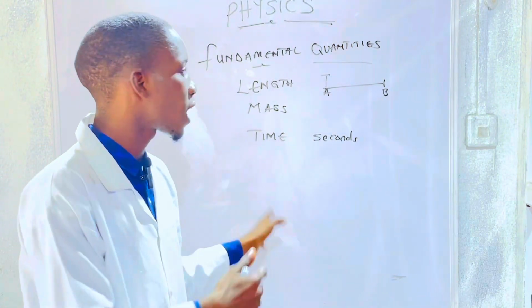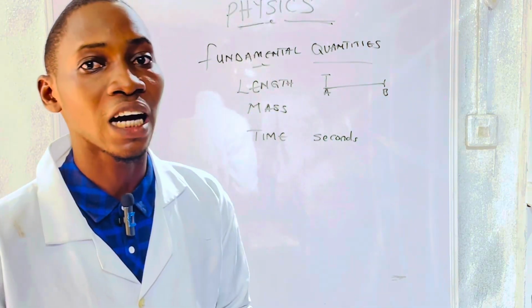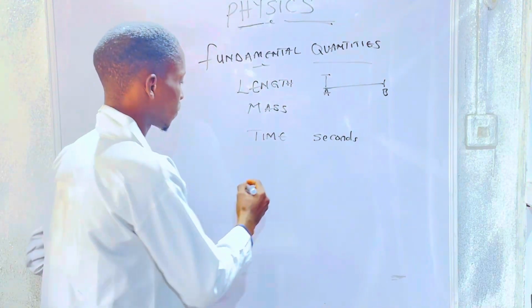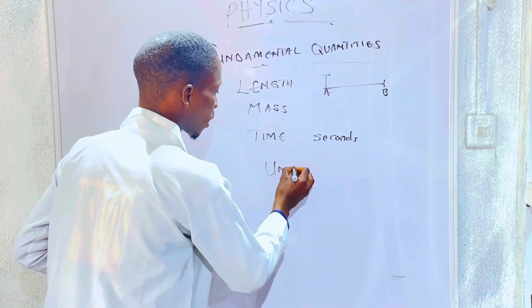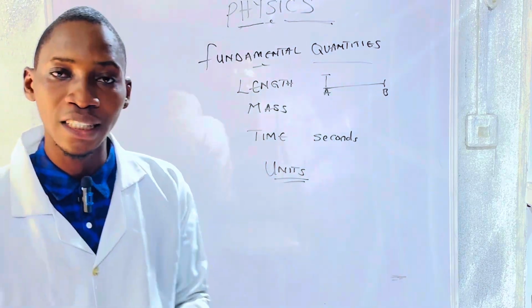So in today's class, let's really look at the fundamental quantities and their units. We also define fundamental units as basic units upon which other units depend.